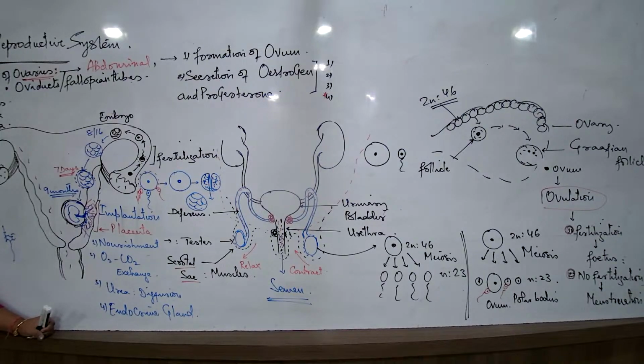Oxytocin from the posterior pituitary. So once all these processes are done by the process of placentation, all these functions are carried over, and the fetus is already formed with all the body parts done, then a hormone known as oxytocin has to be released by the posterior pituitary, and this will result in what? Uterine contraction and result in the process of childbirth.